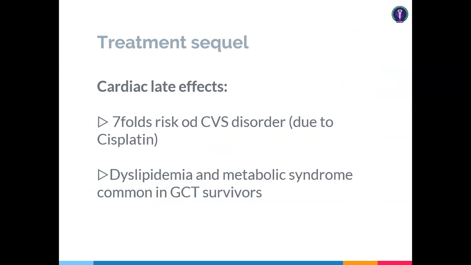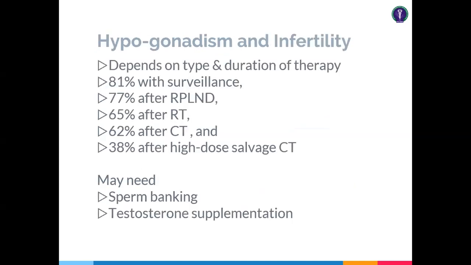So treatment sequelae, this is very important. Cardiac late effects occur in the later phases, and there is a 7-fold increase in severe disorders due to cisplatin, and lipid disorders are also important. Hypogonadism is a very crucial issue. It has been seen that 81% of cases have a hypogonadism issue in the surveillance protocol. Why? Because there is a lot of exposure to repeated CT scan imaging in the surveillance program. So that's why research is going on to incorporate MRI.